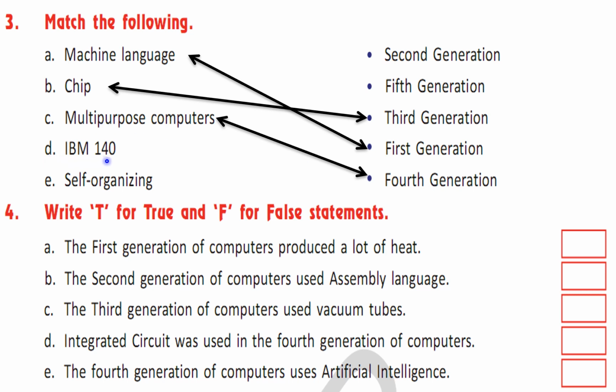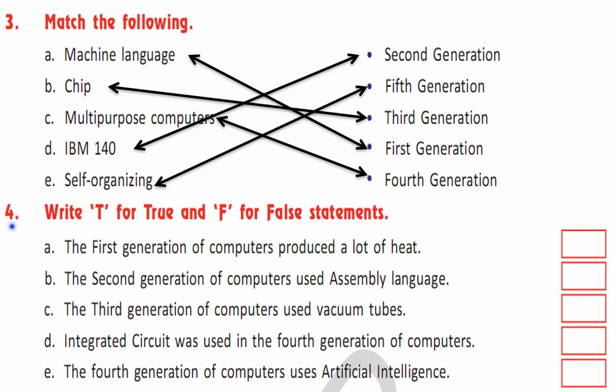D. IBM 1401. This computer was developed in second generation of computers. E. Self-organizing. So, fifth generation computers are self-organizing computers because they use artificial intelligence.